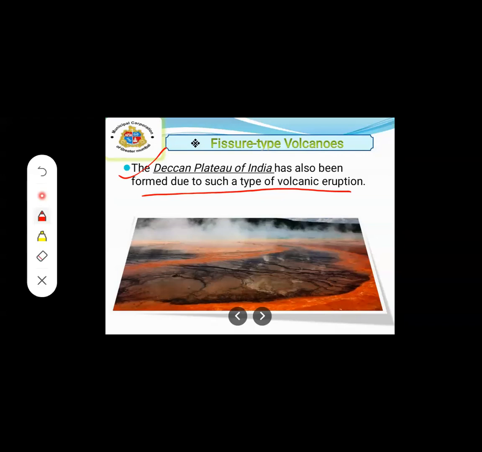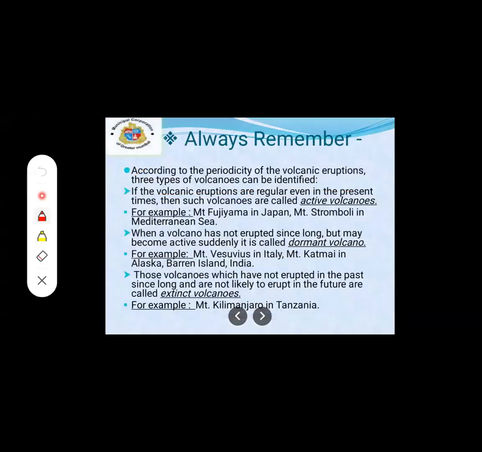Now, these are the points we have to remember for the whole chapter. According to the periodicity of volcanic eruption, there are three types of volcanoes.